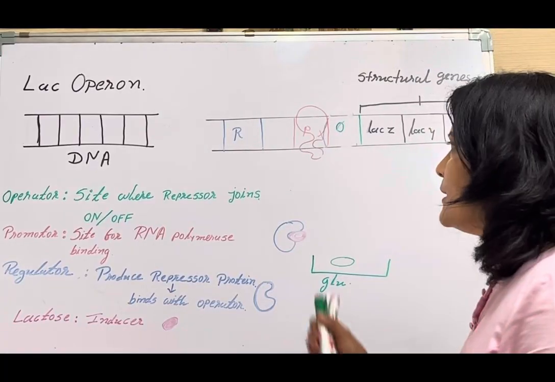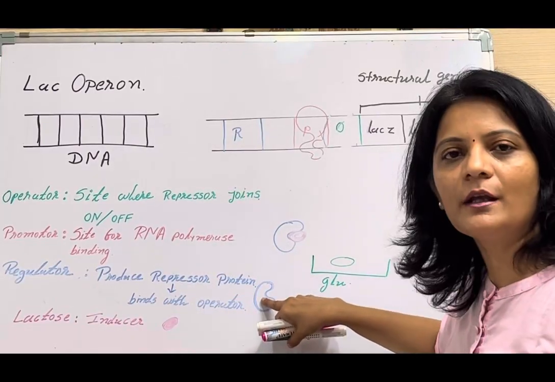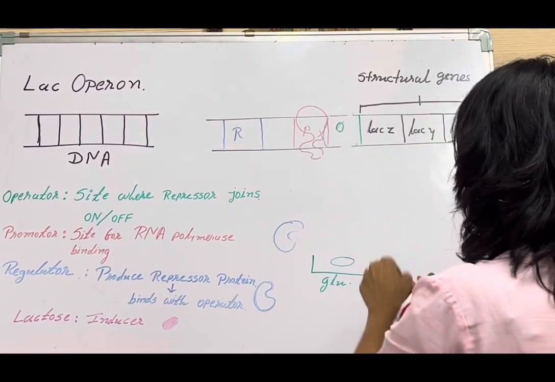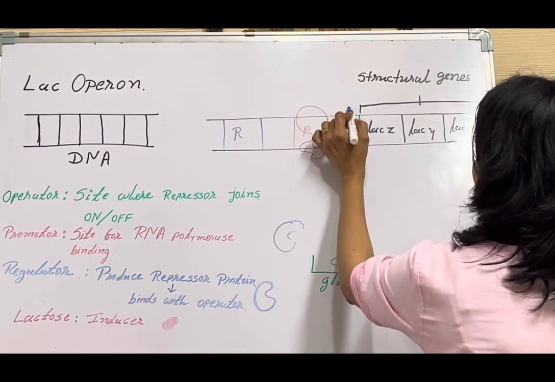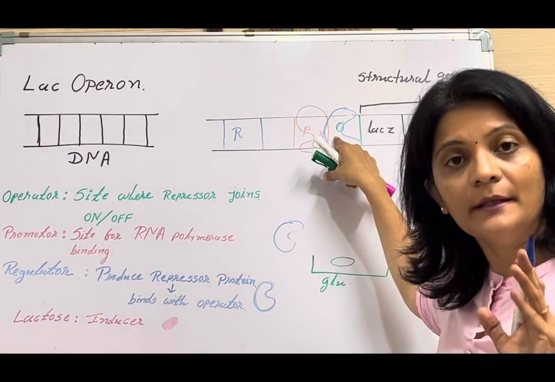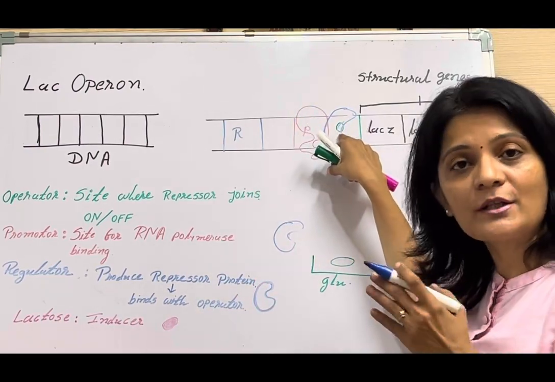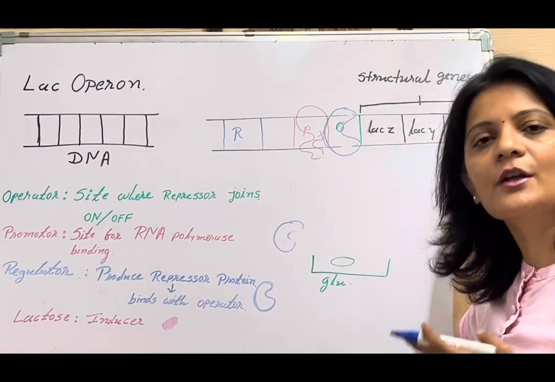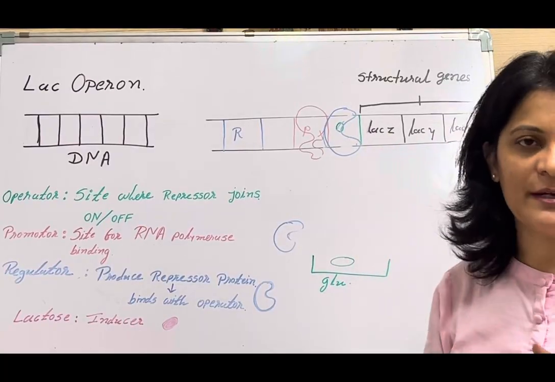So, in that condition, the regulator gene will continuously produce repressor protein, but here the lactose is absent. So, the repressor protein is free to bind to the operator site. Now it will bind to the operator site here. Once it binds, this operator site is blocked. Now, what about the RNA polymerase? RNA polymerase cannot glide over to this operator site and to all the adjacent structural genes. So, the structural genes will not be transcribed and ultimately the operon is in the off condition.